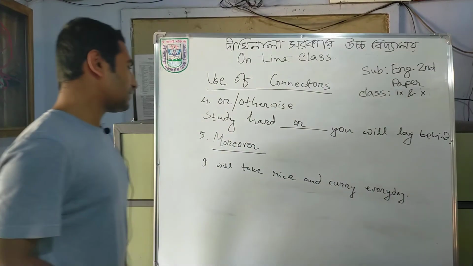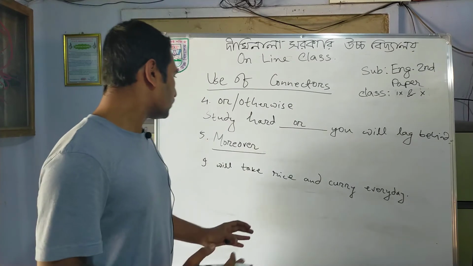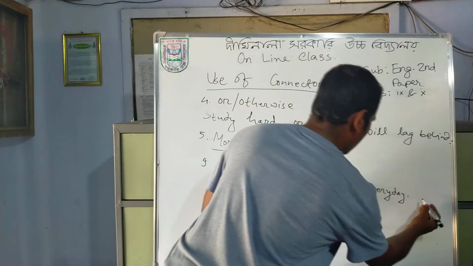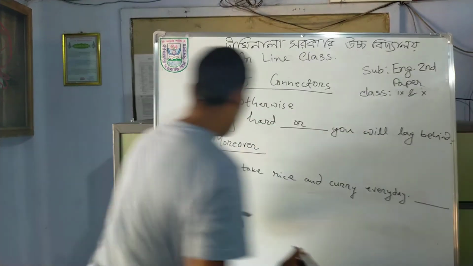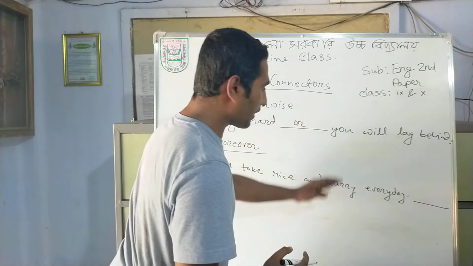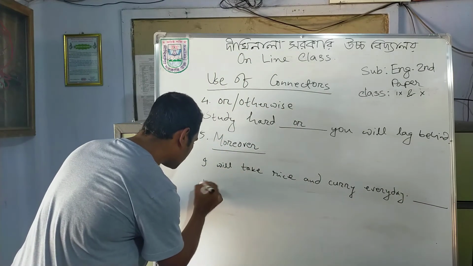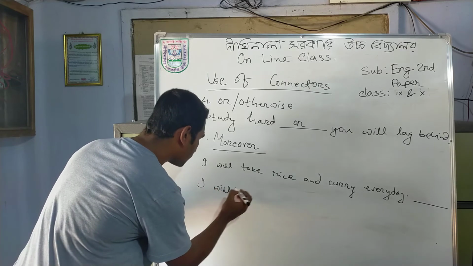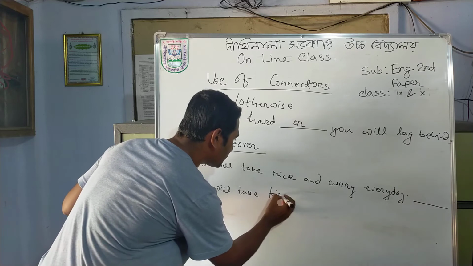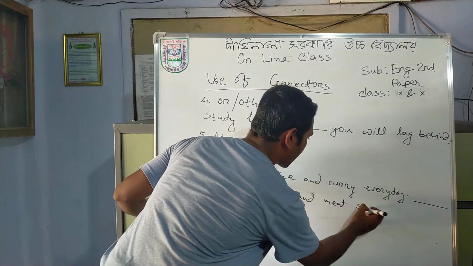So here I have written one sentence. To ensure your understanding of this moreover, I will write another sentence for you. First sentence I wrote, I will take rice and curry every day. Then I will take fish and meat sometimes.